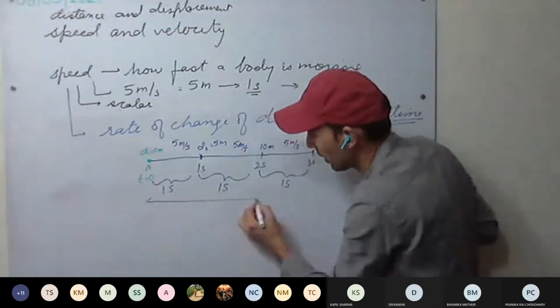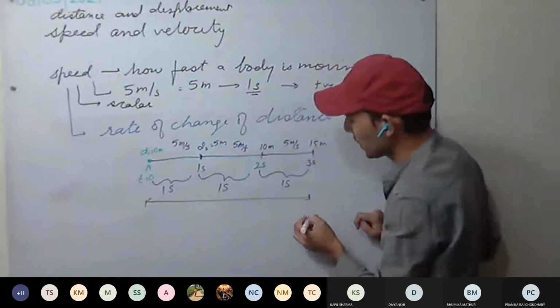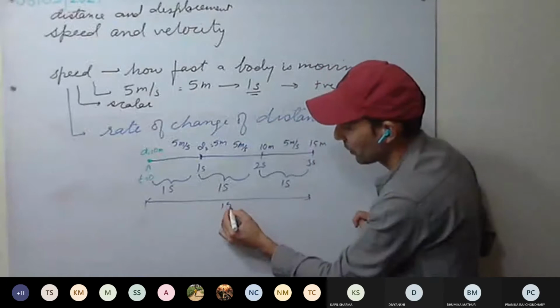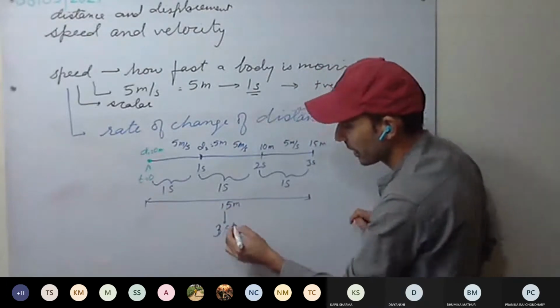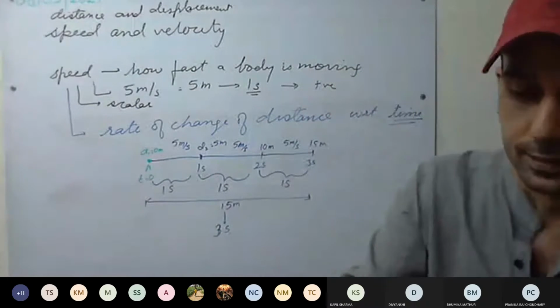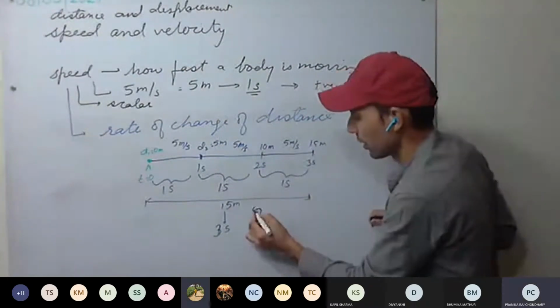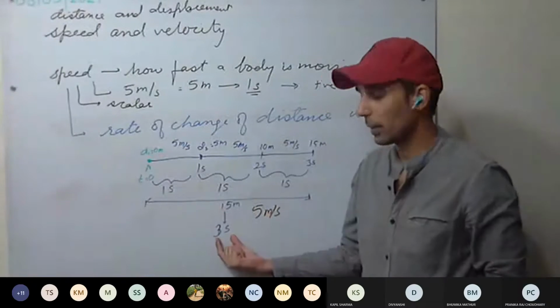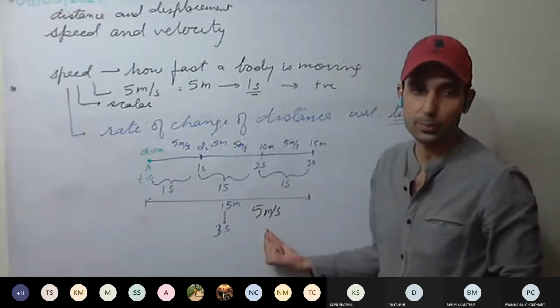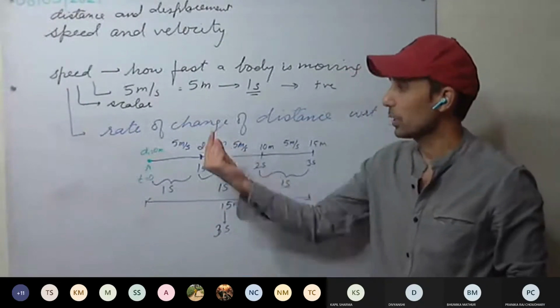Or if we take the whole, that is from here to here, how much distance has it covered? 15 meter. In how many seconds? 3 seconds. So what will be the speed? 5 meter per second. What we did, total distance divided by total time, gives us speed. Understood this one?